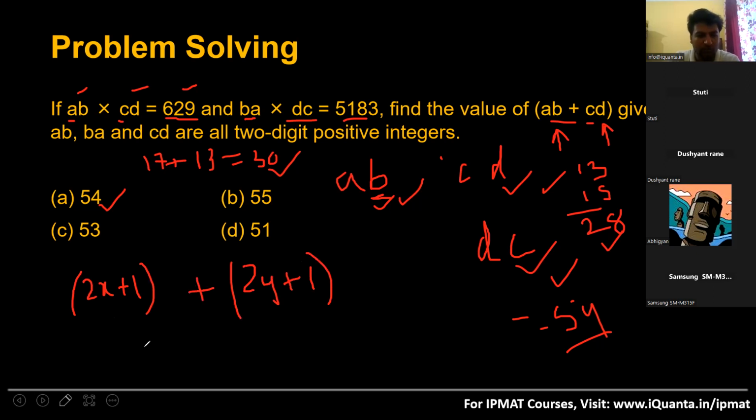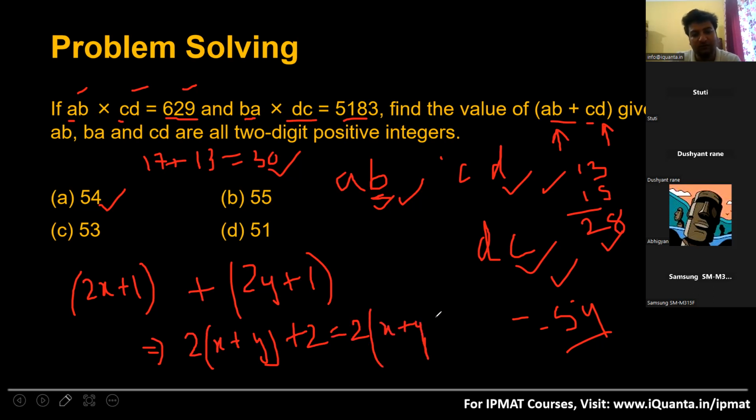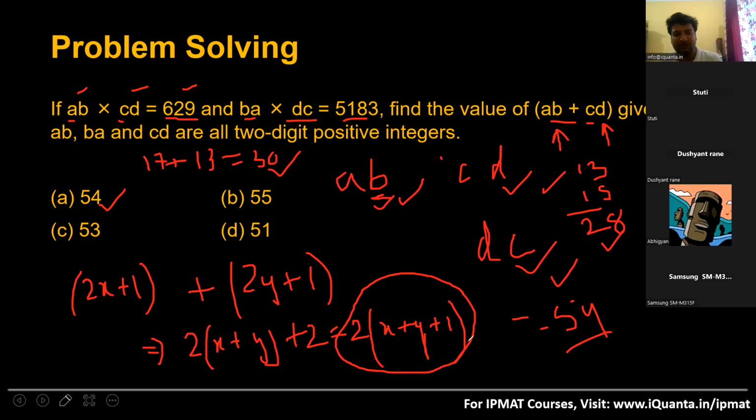If I add two odd numbers, what will I get? I will get 2x plus 2y. So 2x plus 2y, I can write it as 2 times x plus y, right? And this 1 and 1 will add up, become 2. And again, if I take 2 common in everything, I'll get 2 times x plus y plus 1. So what is this in the end that we get? It is a multiple of 2 because 2 is being multiplied to x plus y plus 1. Now you put any value for x, y, you'll always get an even number because 2 is being multiplied.